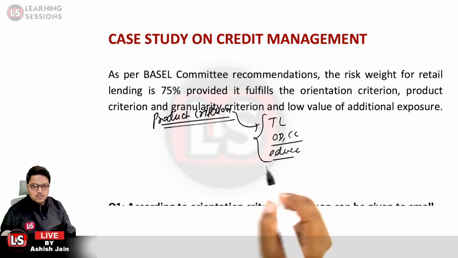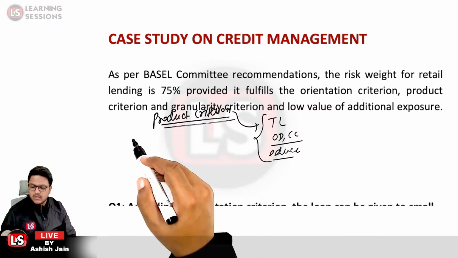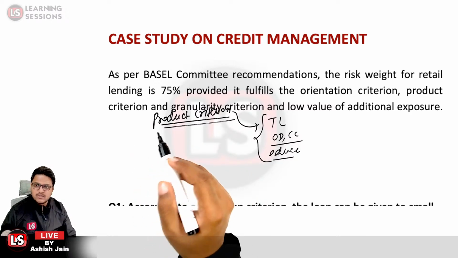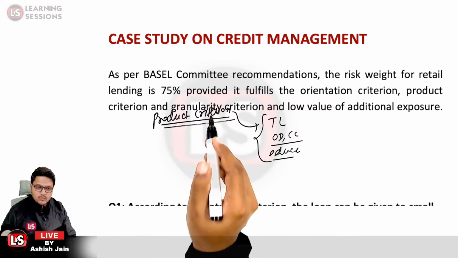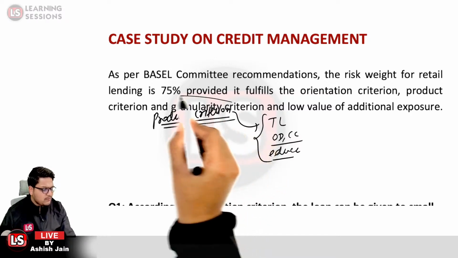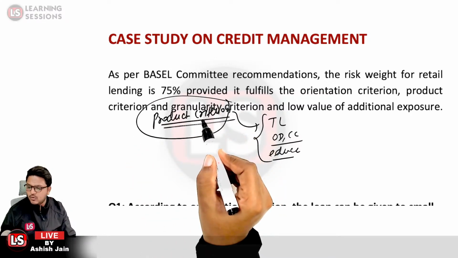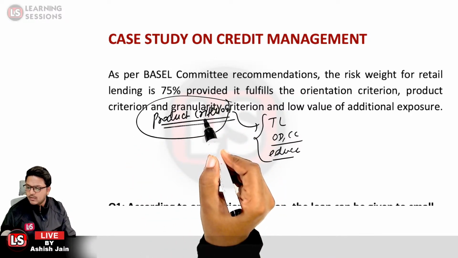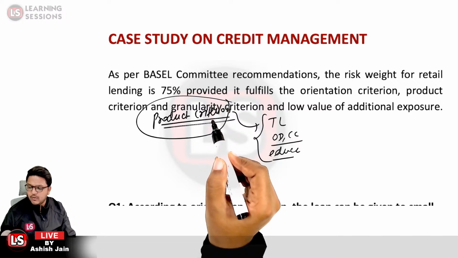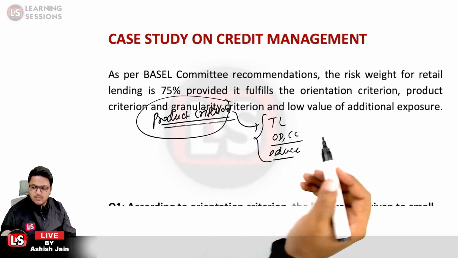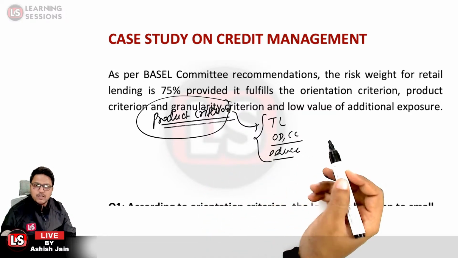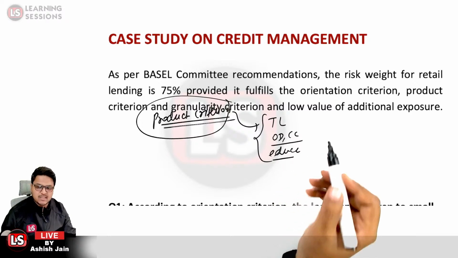Is that clear? The orientation criterion was related to the legal entities and small businesses to whom the loan is extended, and the product criterion is related to what type of product the loan has been extended for. It could be revolving credit, a term loan, a CC limit, a fund based exposure or a non-fund based exposure.